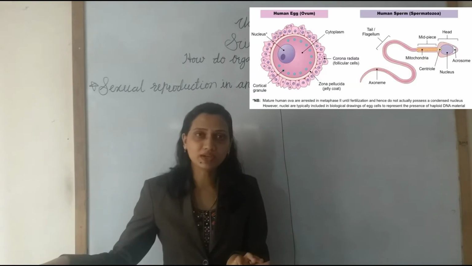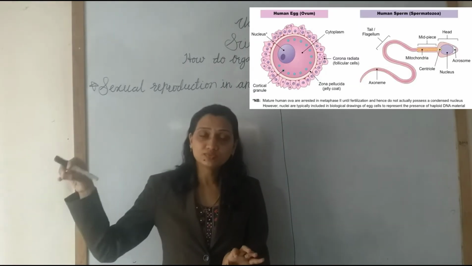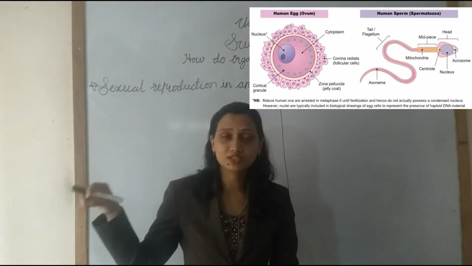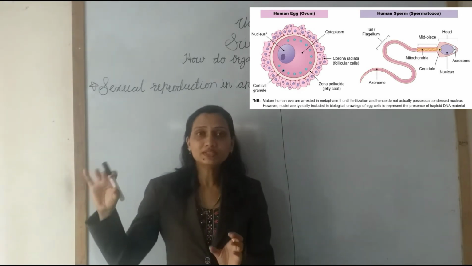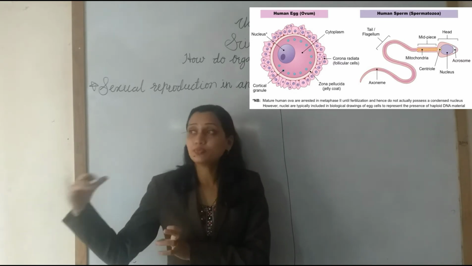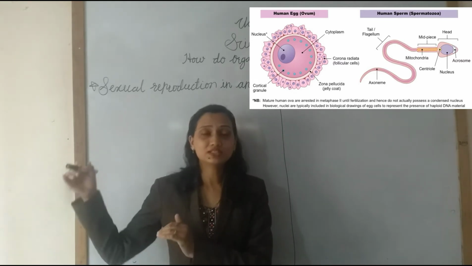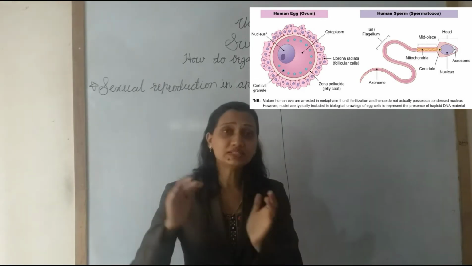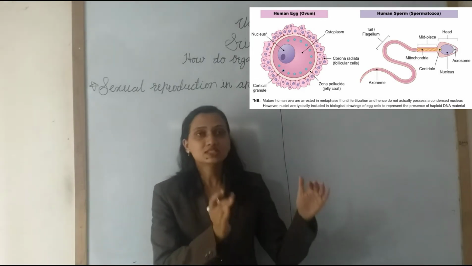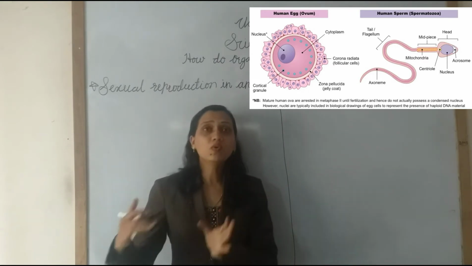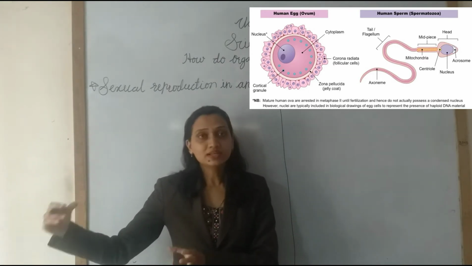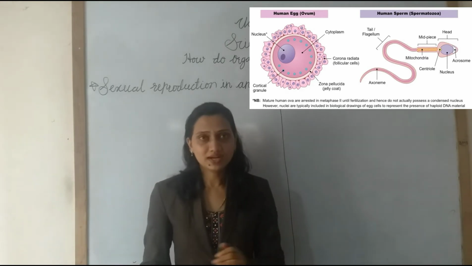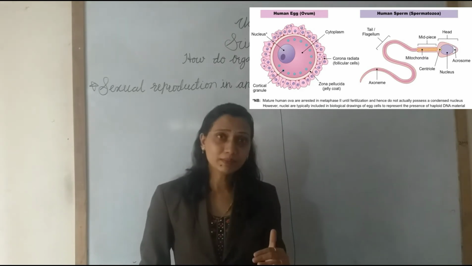And in the female, the reproductive cell is the ovum. It is also called an egg. Okay. In the female, the ovum is the reproductive cell. Understand? Which is the male gamete and which is the female gamete? Yes, sperm is the male gamete and the ovum is the female gamete. These are present in the male and in the female. Do you understand about the gametes?